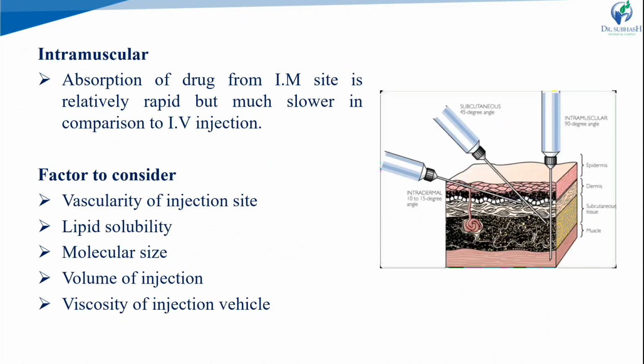Next one, that is intramuscular. So absorption of drug from the intramuscular site is relatively rapid, but much slower compared with the IV route. In that case, which are the factors that we have to consider? These are the vascularity of the injection site, lipid solubility, molecular size, volume of injection, and the viscosity of the injectable vehicles.